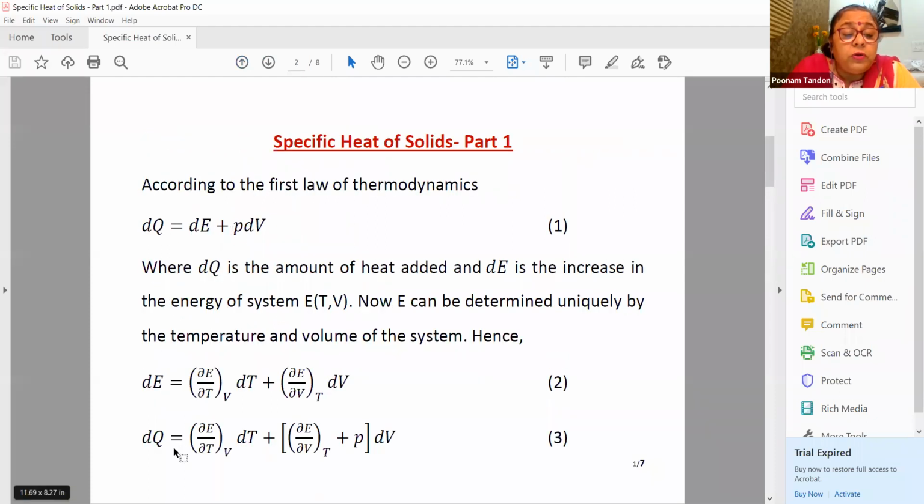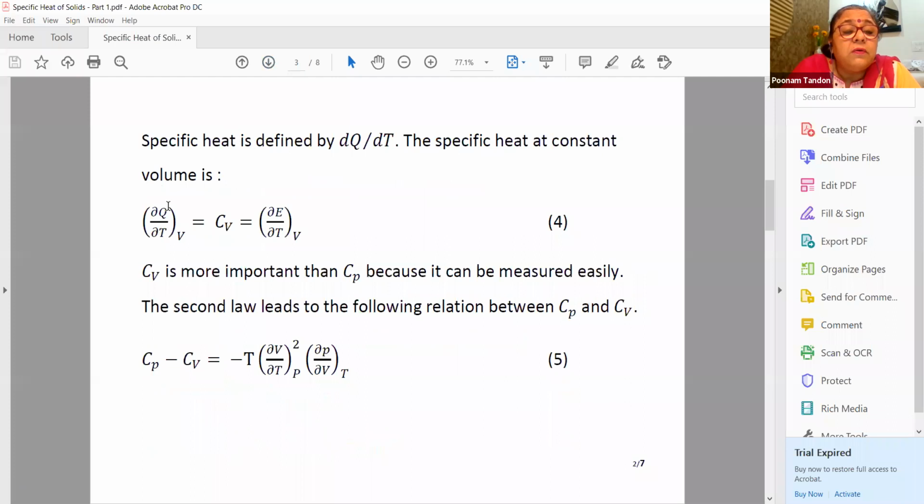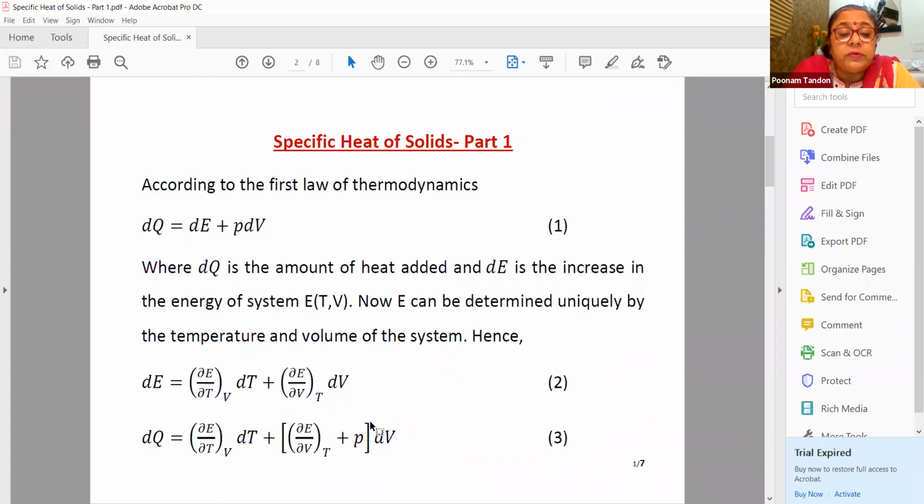Now if we take dq as a function of temperature, the partial derivative del q by del T is defined as Cv, the constant volume heat capacity, and it is equal to del E by del T at constant volume. Because if in this equation we keep the volume constant, this term will not come into the picture. We have only this.